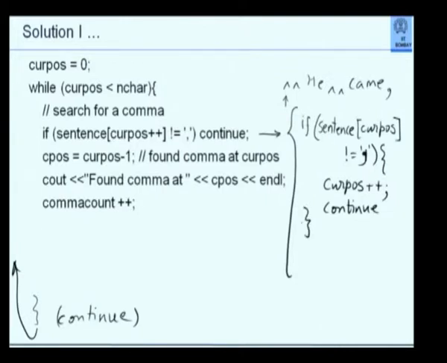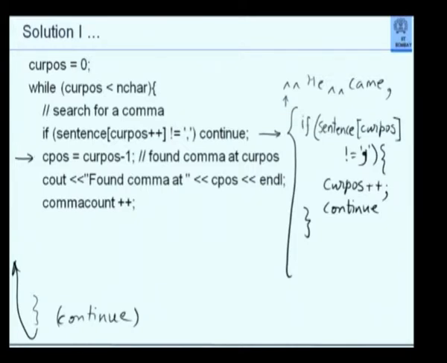Is this clear? If the composite position of the sentence is not equal to comma, then do the following: increase cur pos by 1 and go to the next iteration. So this simple if statement with the while will ensure that when I come to this point, I have located a comma, and that comma is located at say cur pos.